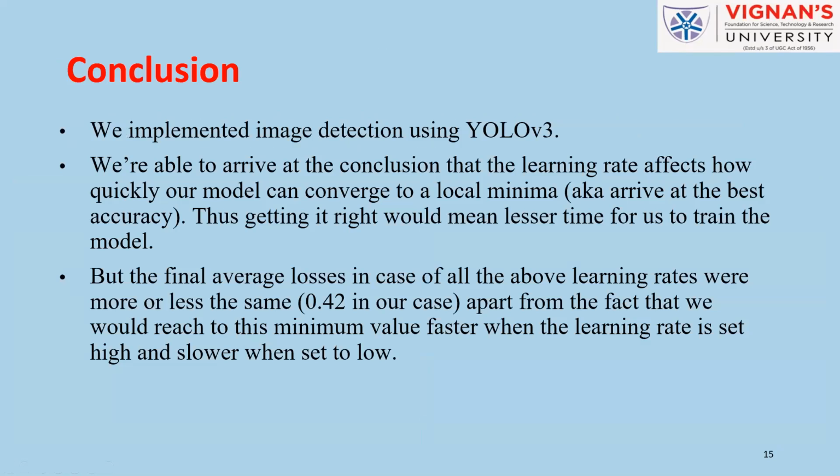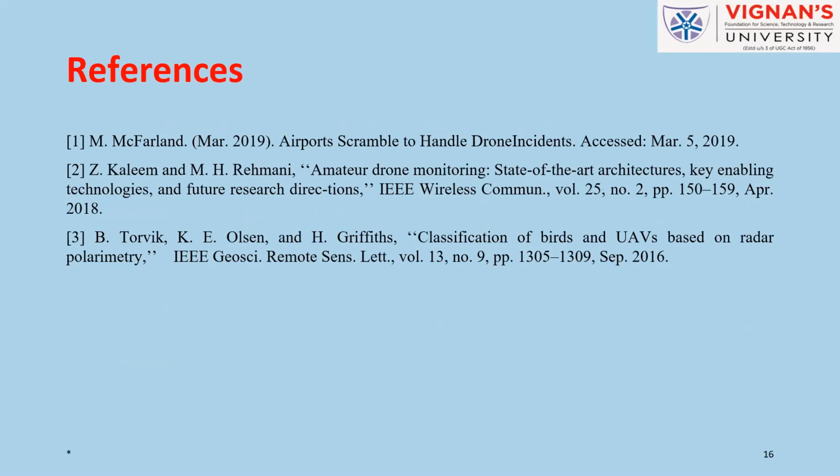And this point is the same as I have discussed earlier, that the learning rate will affect how quickly our model can converge to a local minimum. But the final average loss has remained more or less the same. In our case, it was 0.42. Now we'll see the implementation part in Google Colab.